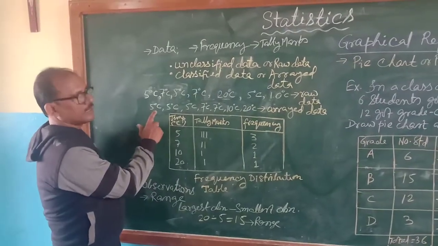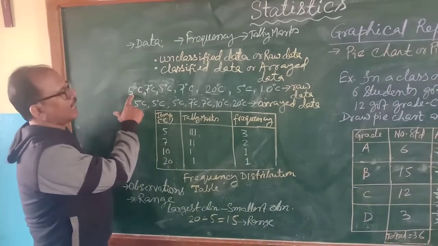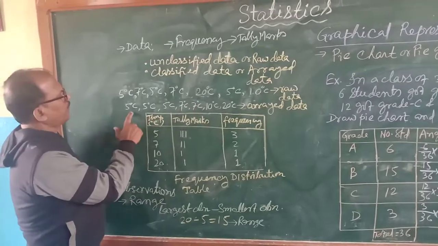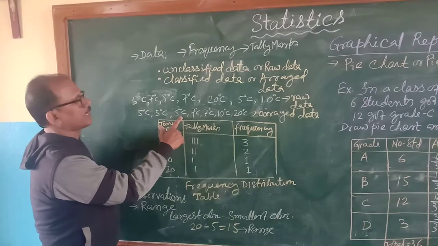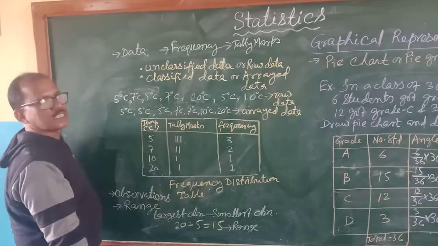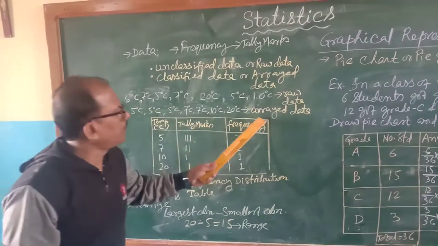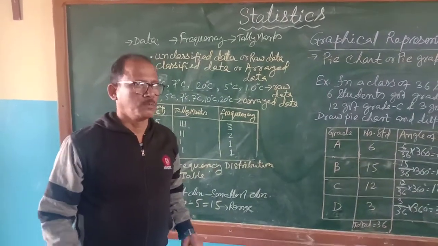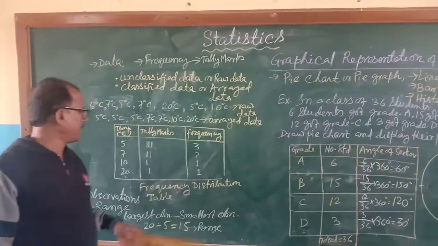So 5 degrees is the least value and 20 degrees is the highest value. There are three 5 degrees Celsius, then 7 degrees Celsius, then 10 degrees, then 20 degrees. When arranged in ascending order, this data is called arrayed data. You must know what is raw data and what is arrayed data.